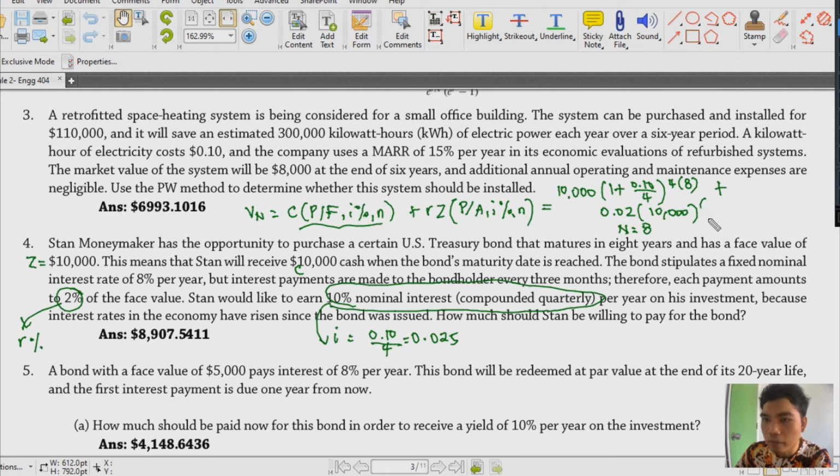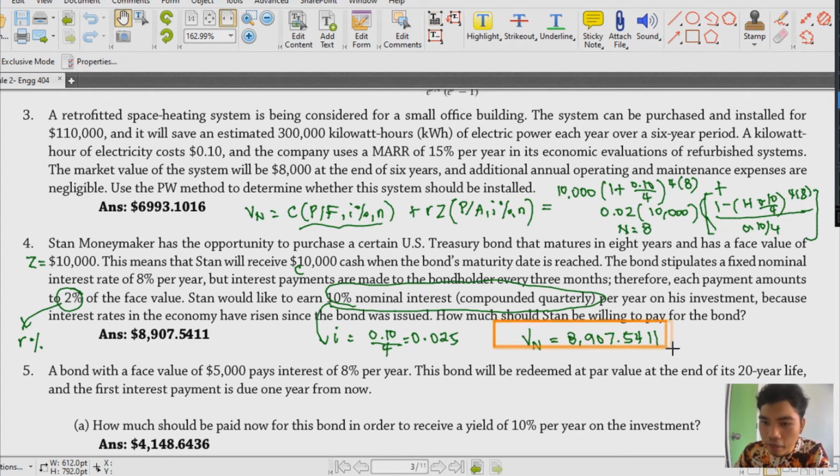Okay? And then we multiply this by the factor. So that is 1 minus 1 plus 0.10 over 4, raised to 4 times 8, okay? And then we divide this by 0.10 over 4. Basically, that 0.10 over 4 is our interest rate or the bond yield. So V sub N, upon solving for this, gives you a value of 8,907.5411. Okay, so this is your final answer.